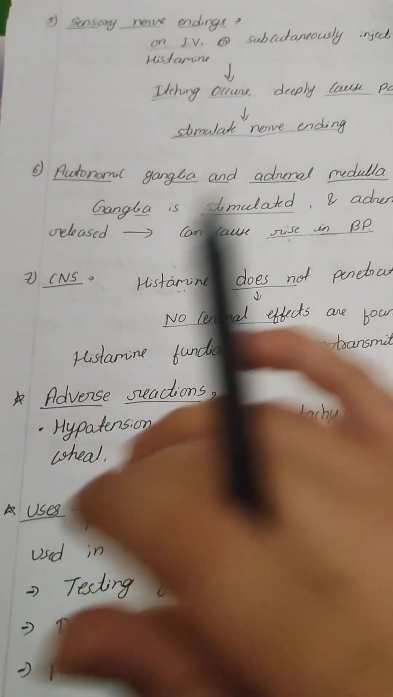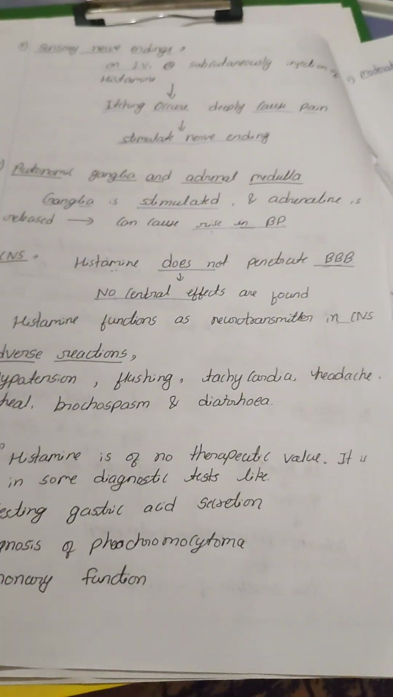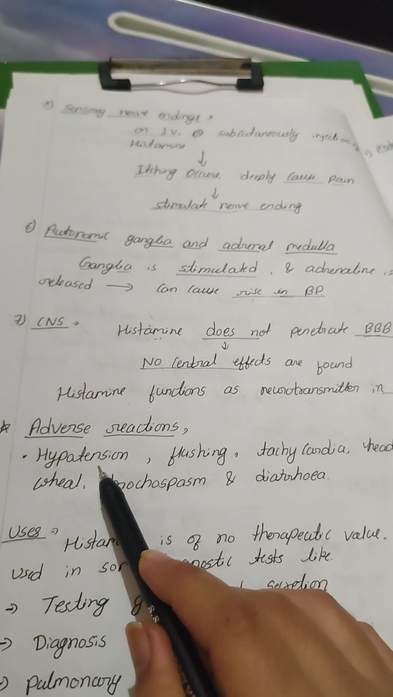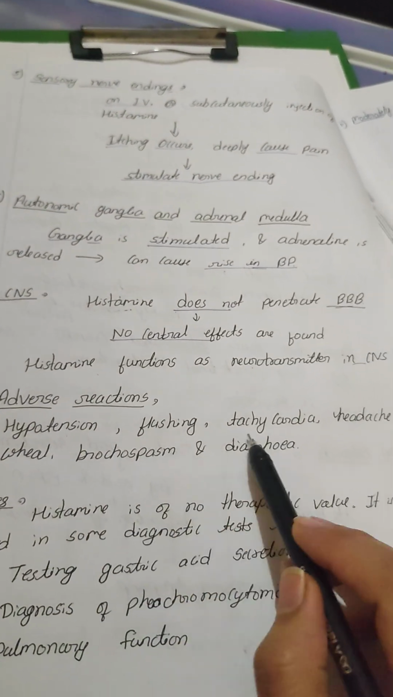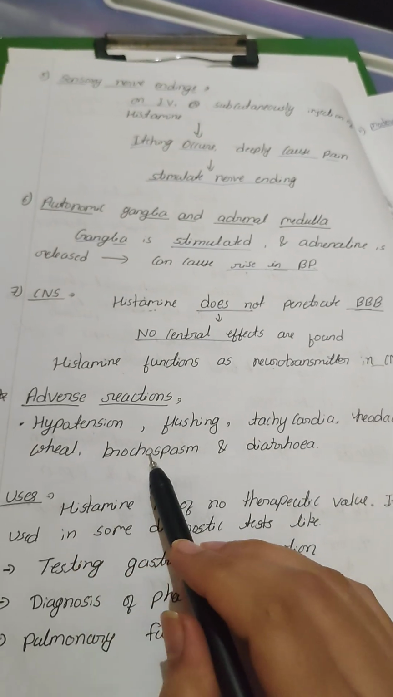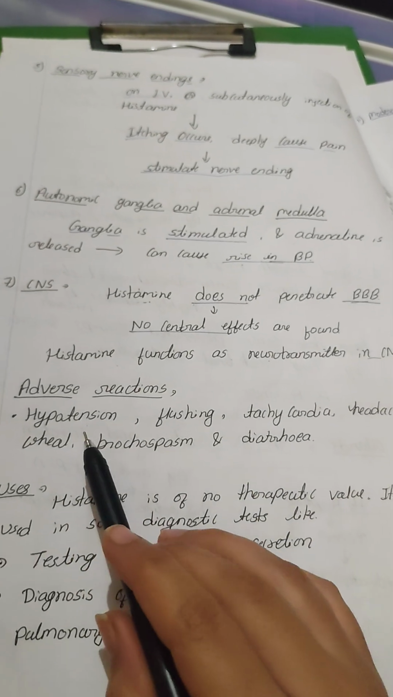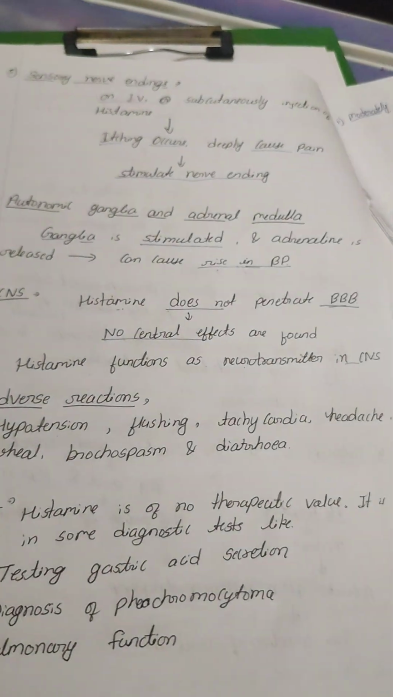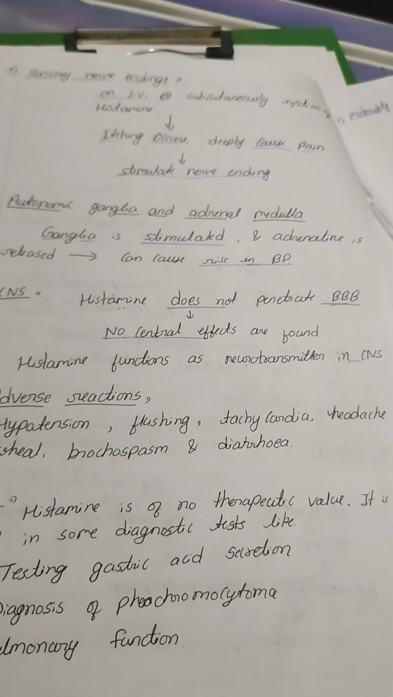Next we are going to discuss adverse effects. What are the adverse effects of histamine? The first ones are hypotension, flushing, tachycardia, headache, wheal, bronchospasm and diarrhea. It causes hypotension, that is a fall in the blood pressure.